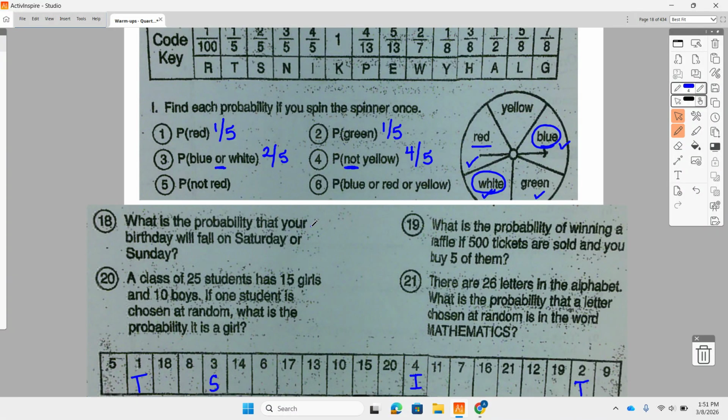Okay, all right, let me skip down to some of the word problems that might require us to do a little bit more simplifying. Look at number 20. A class of 25 students has 15 girls and 10 boys. If one student is chosen at random, what is the probability that it is a girl? So you've got to think part to whole relationship. 15 girls out of the total. So the total includes the boys and the girls.